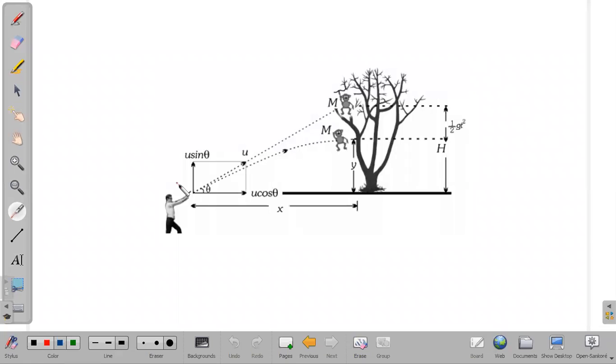Both will be studied. Next, the horizontal component remains unchanged throughout the motion. Horizontal component won't be affected when it is moving. Only the vertical component changes, because it is moving up. That's the reason we are not taking much change horizontally.